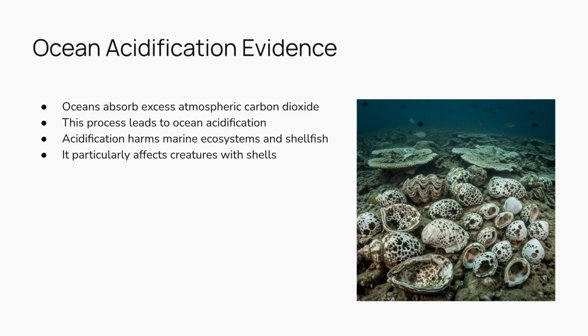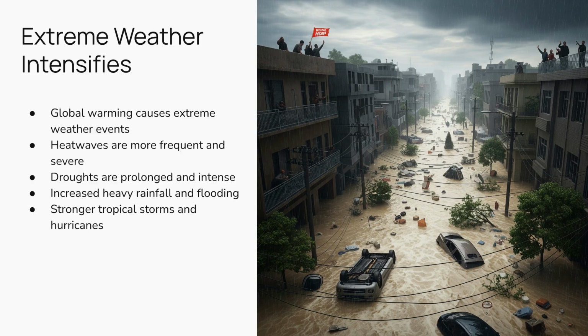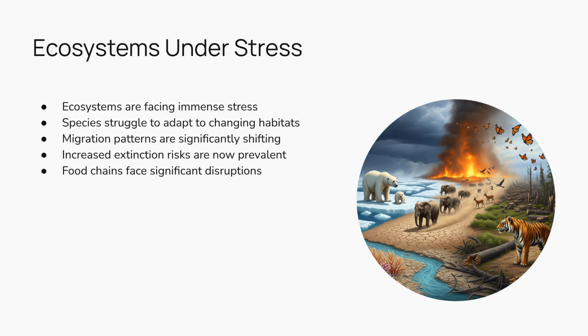The oceans absorb a significant portion of the excess CO2 from the atmosphere. While this helps reduce atmospheric CO2, it leads to ocean acidification, harming marine ecosystems, particularly creatures with shells like corals and shellfish. Global warming is intensifying extreme weather events. We're seeing more frequent and severe heat waves, prolonged droughts, more intense rainfall and flooding, and stronger tropical storms and hurricanes. Ecosystems are under immense stress.